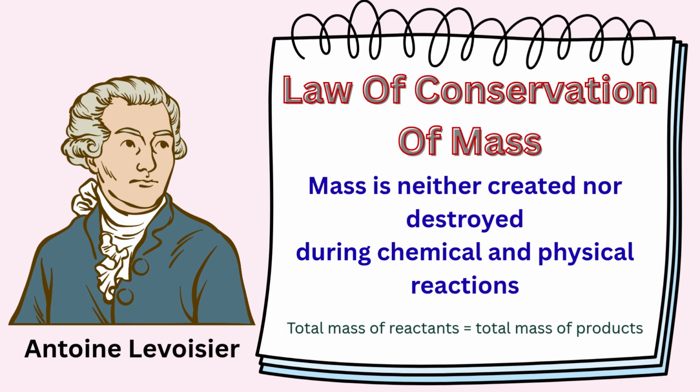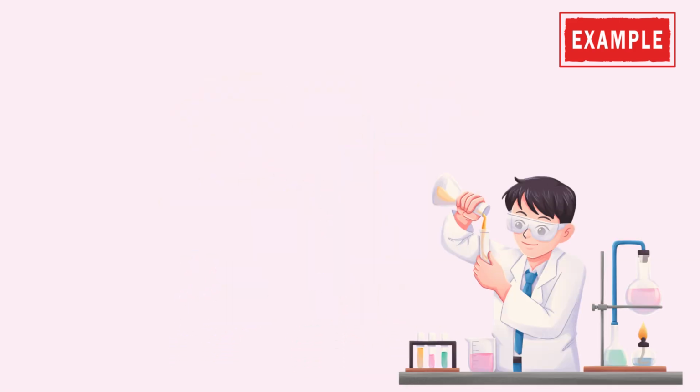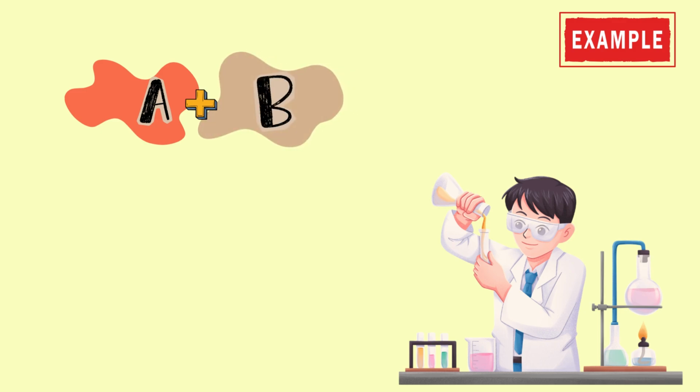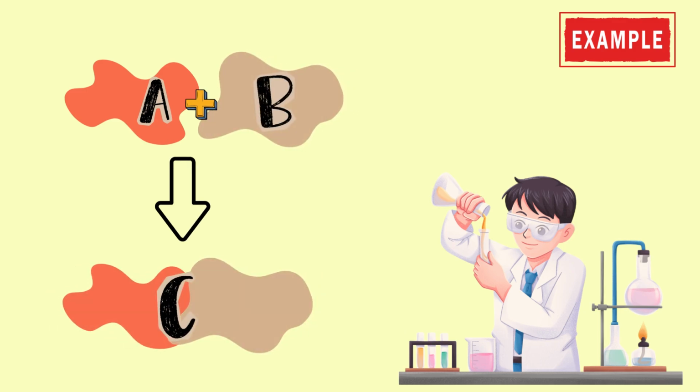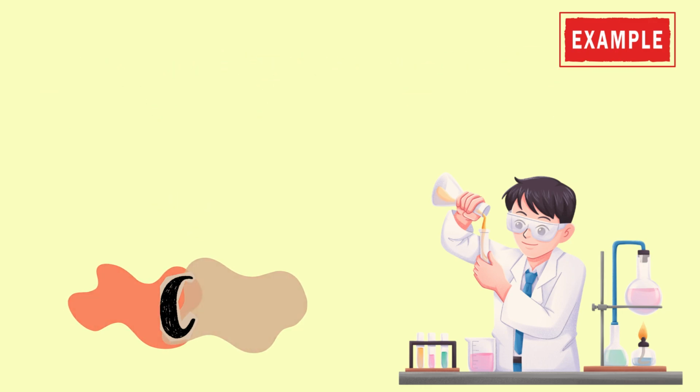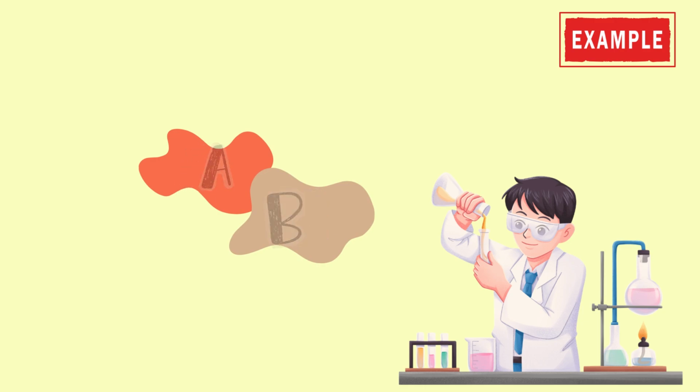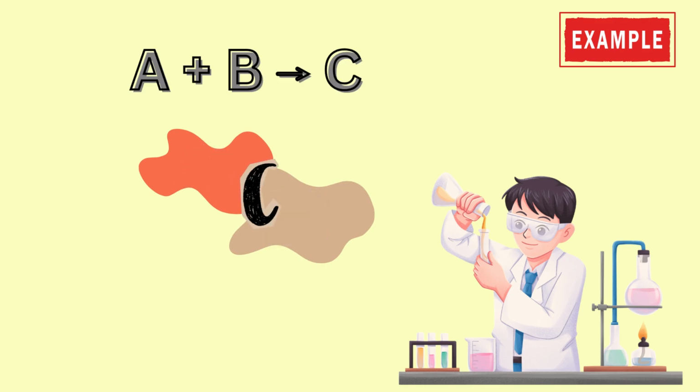Let's try to understand this with a simple example. Just imagine we carry out an experiment where element A reacts with element B to give the compound C, where elements A and B seem to disappear. They actually combine to form C. Nothing is lost. Everything is still there in a new form.